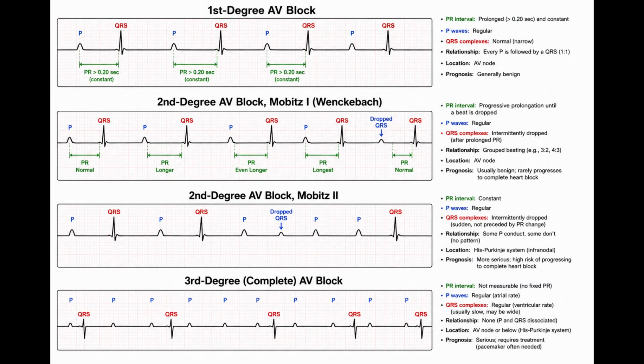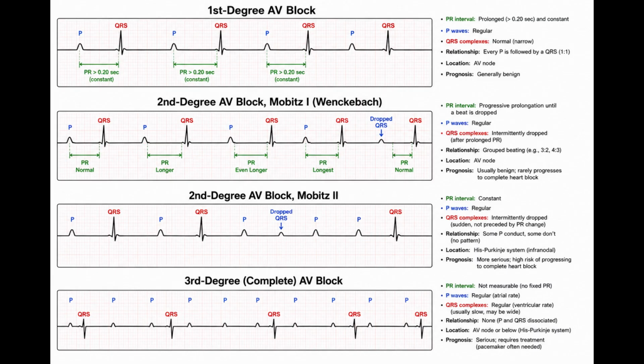Third-degree AV block. Third-degree AV block, also called complete heart block, occurs when no atrial impulses reach the ventricles. On the ECG, P waves and QRS complexes occur independently, with no consistent relationship between them. The P to P intervals are regular, the R to R intervals are usually regular but slow, and the PR interval constantly changes. This is called AV dissociation.